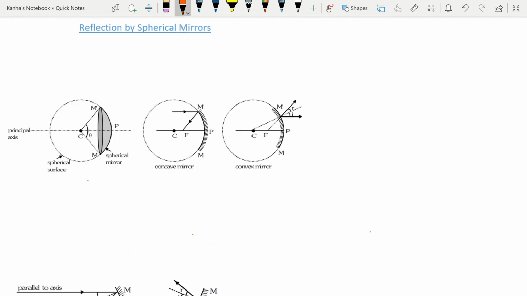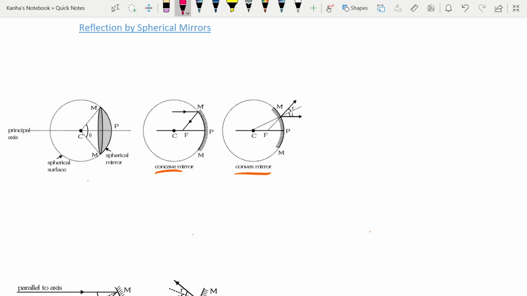Next, we'll take a look at reflection by spherical mirrors or curved mirrors. A curved mirror is part of a hollow sphere. If reflection takes place from the inner surface, then the mirror is called concave, and if it takes place at the outer surface, then we call it the convex mirror. I've shown you both the mirrors here, the concave mirror and the convex mirror. In any kind of curved mirror, you will find some common things that I'll talk to you about.